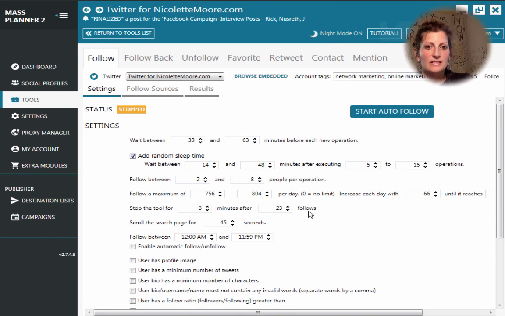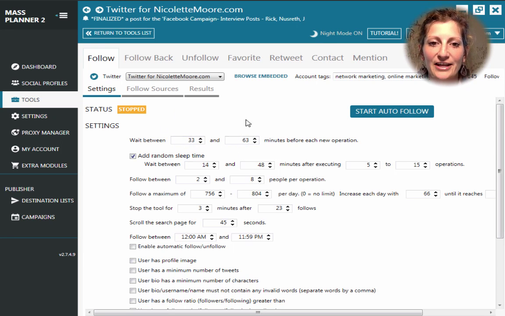Okay, so this is what I've decided. In between operations, as in between when Mass Planner is going to go and do the following and unfollowing, Mass Planner is going to wait from one operation. So it's going to go in, it's going to follow a certain amount of people, then it's going to wait anywhere between 33 and 63 minutes.